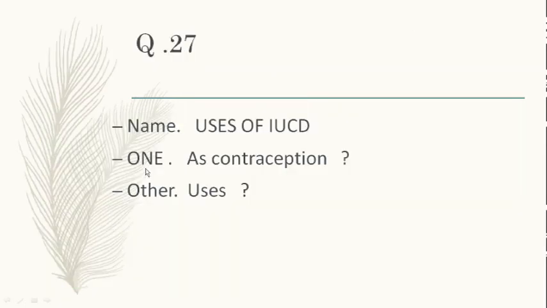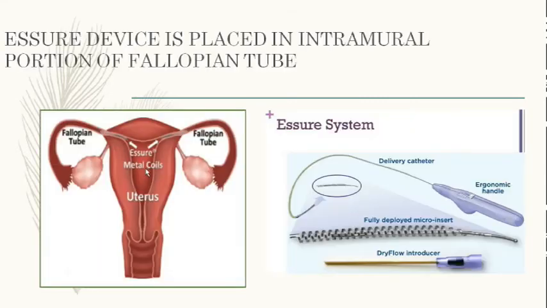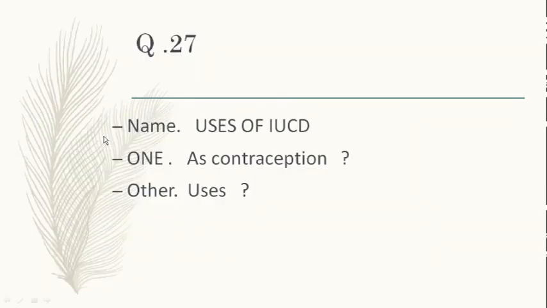Now name uses of IUCD apart from contraception. That is permanent birth control. Why, Smita? What about permanent birth control? IUCDs are nothing permanent. It is reversible. Assure is also not permanent birth control. Don't get misled by the Assure name. It is a device which is kept in the fallopian tube. So uses of IUCD as contraception and other uses.